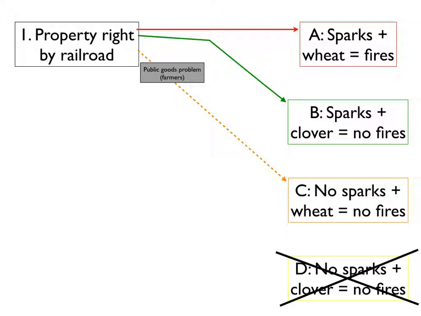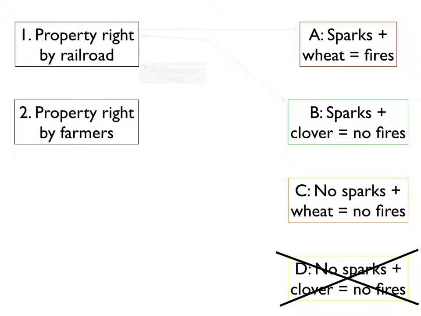That would be $2 per farmer, but now you're going to have farmers who don't contribute because it's a public goods problem, and in the end you end up with $800 worth of crop damage instead of a $200 spark arrestor. So a property right by the railroad will not work when the farmers have to come together and compensate the railroad for a spark arrestor.